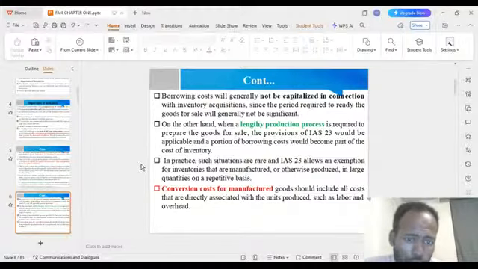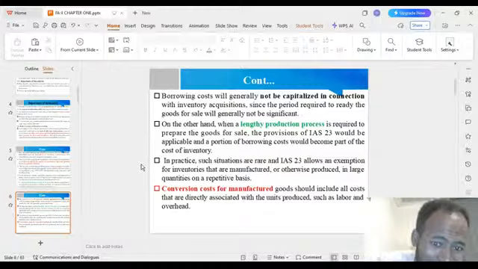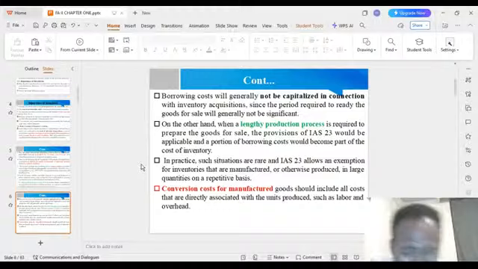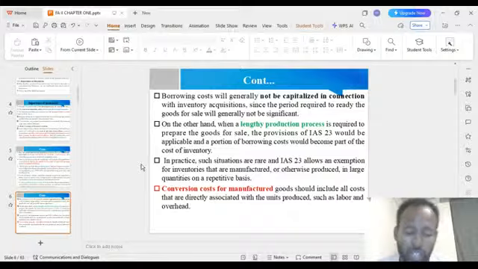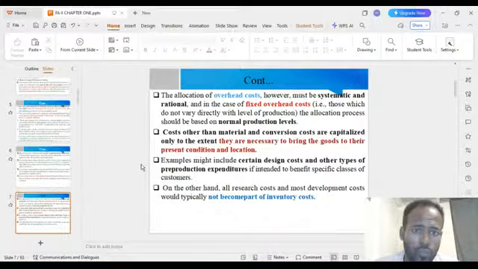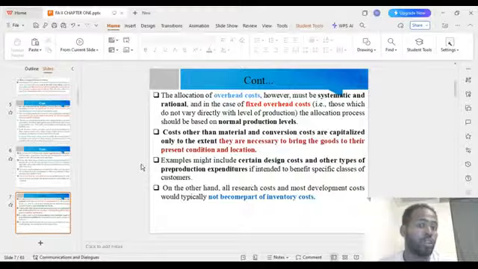The other one is conversion costs. For manufactured goods, these should include all costs that are directly associated with the units produced, such as labor and overhead costs. There are direct and indirect costs when we convert materials into production. The allocation of overhead costs, however, must be systematic and rational. You should allocate your overhead costs systematically and rationally.